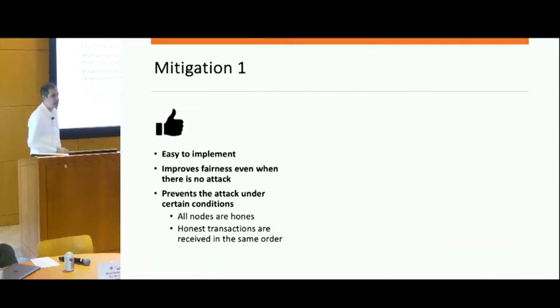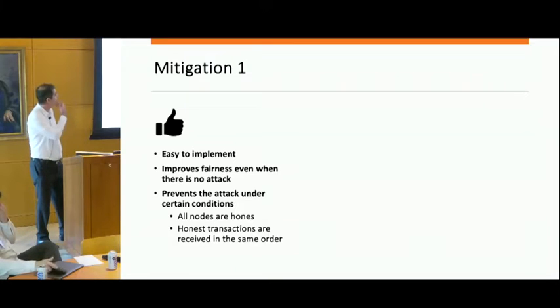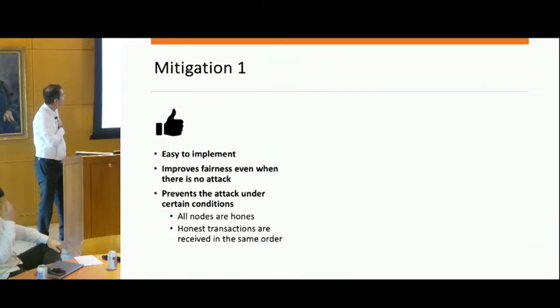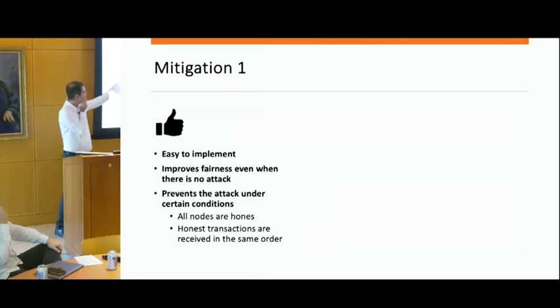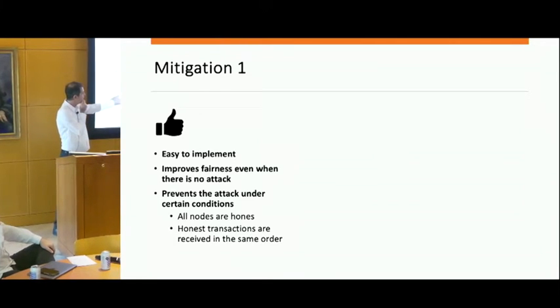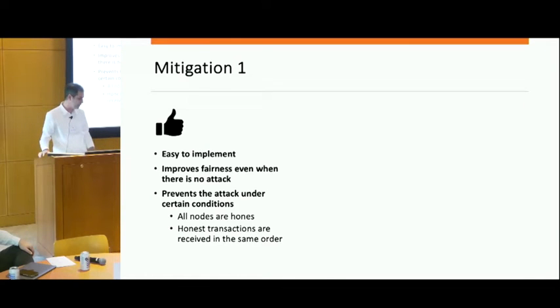Okay, so yes. This algorithm, ranked pairs, if you use it, seems to be nice. It's easy to implement. And even if there is no attack, it's good to implement ranked pairs, because even in case there is no attack and everyone is honest, it improves the fairness within cycles. And we also prove that the algorithm prevents the attack when we have these two conditions. One is that all the nodes are honest. The other one is that all the honest transactions are received in the same order. So in this particular setting, under these two conditions, the attack is prevented.